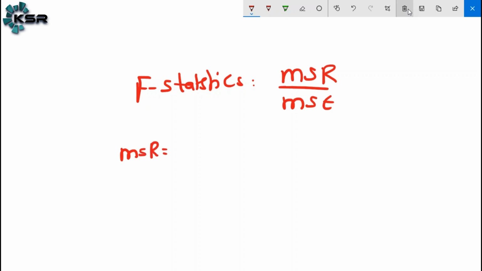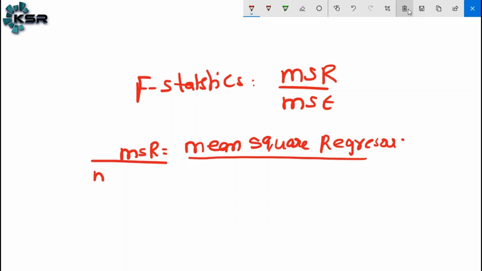MSR is the mean square regressor, divided by MSE, which means mean square error.